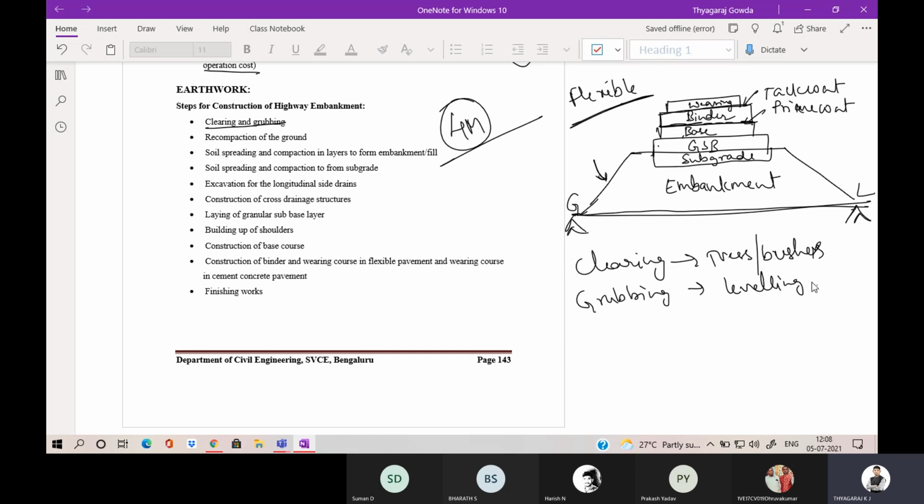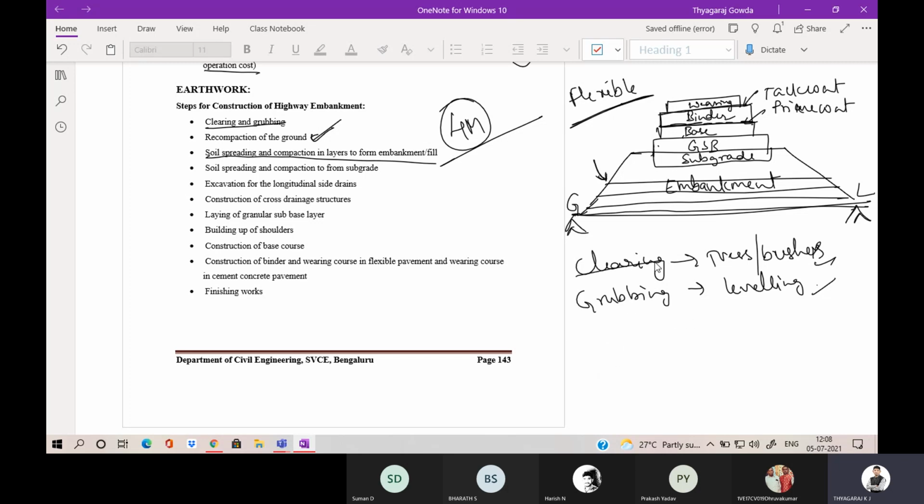Second one is recompaction of the ground. Because of this clearing and grubbing, the soil gets loosened. So the soil will be in a loosened state, so you have to compact the existing ground. That is the recompaction of the ground. Then soil spreading and compaction in layers to form embankment. So you are going to spread the soil layer by layer and compact it.